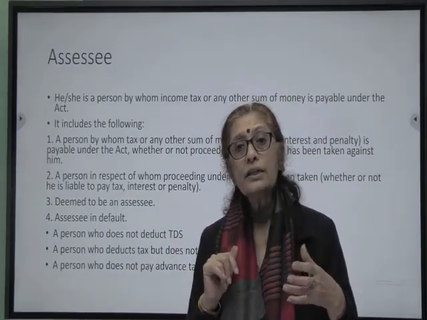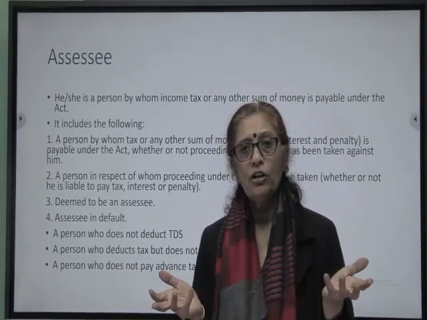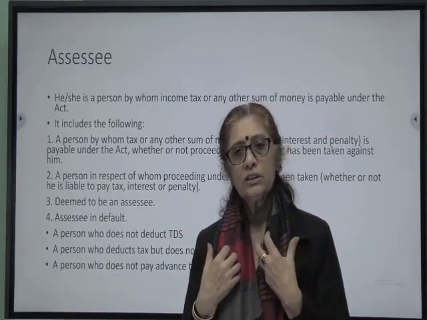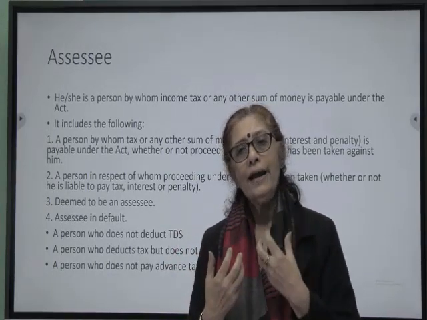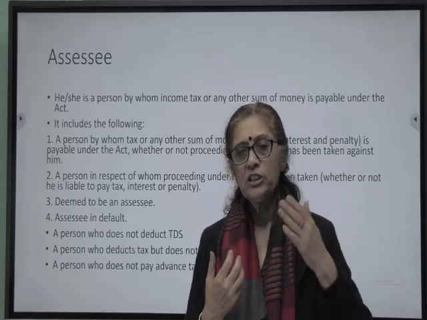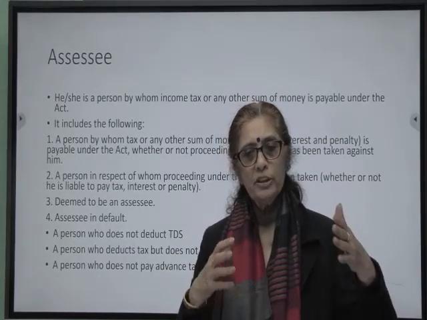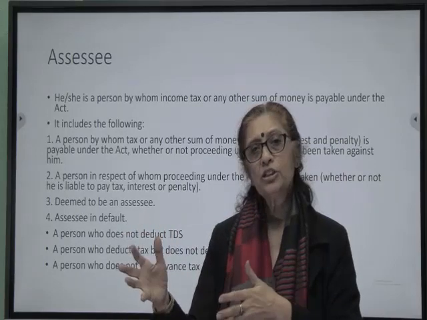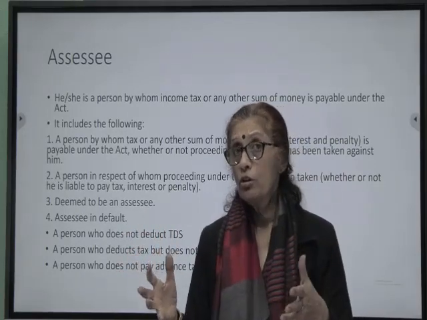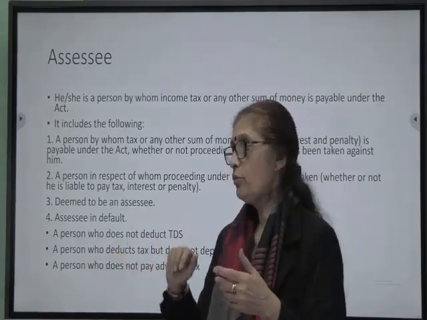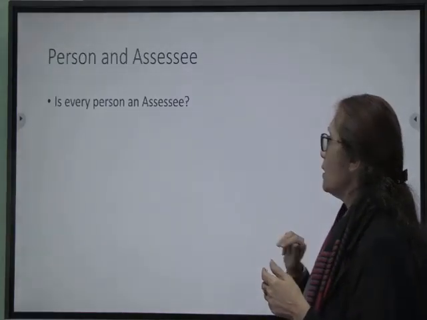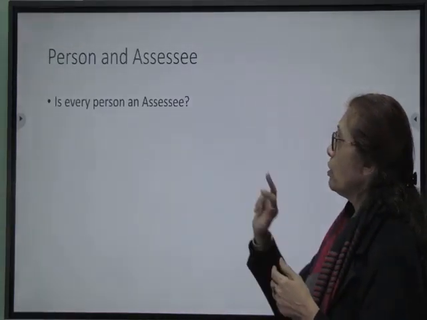On self-earned income, since there is no deductor of tax, for instance, I have income from business, I have to pay advance tax, which is paid while we are earning income in 4 installments spread over a period of every 3 months during the previous year. If we do not do that, again, we would be called assessee in default.